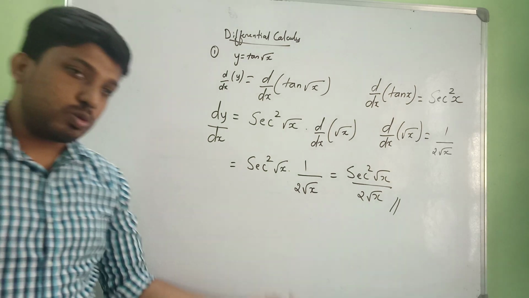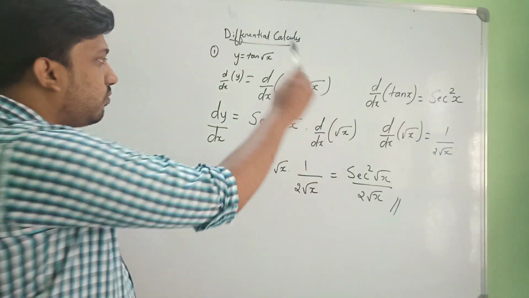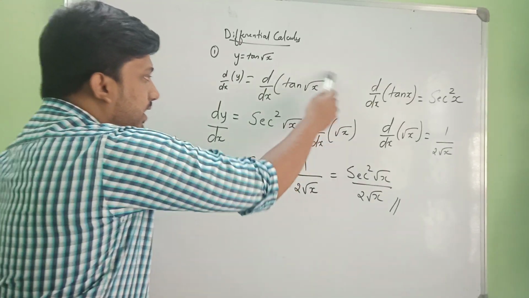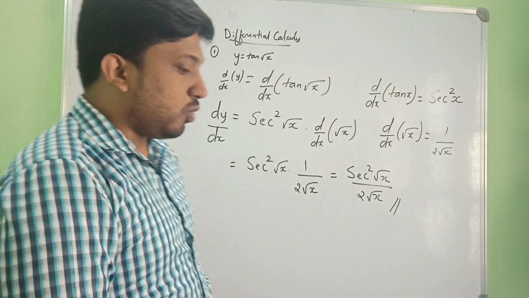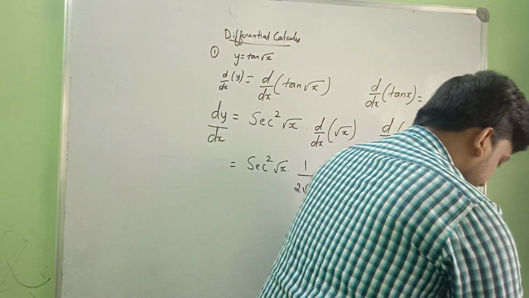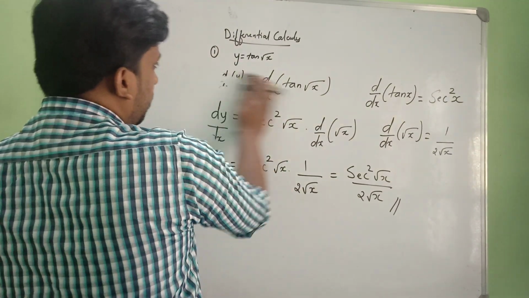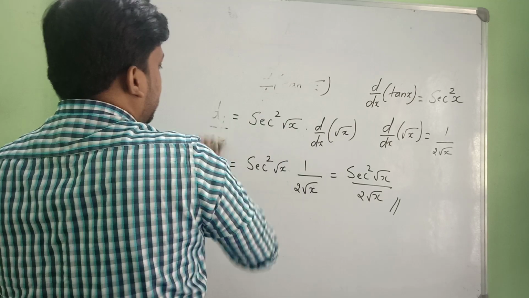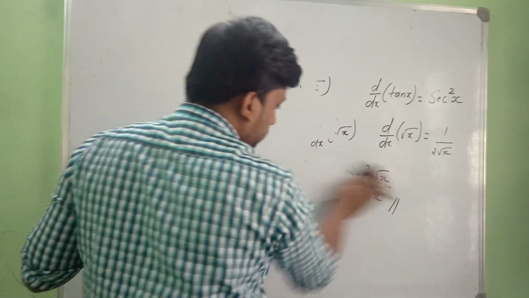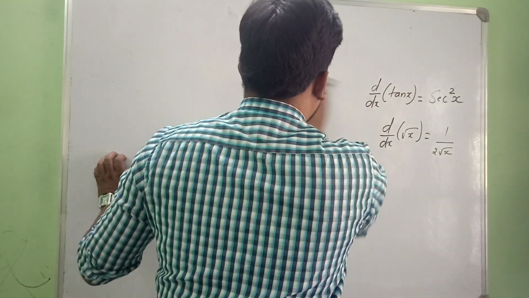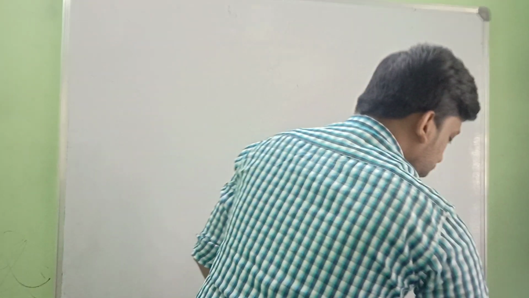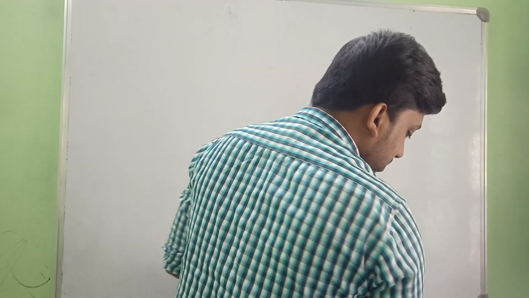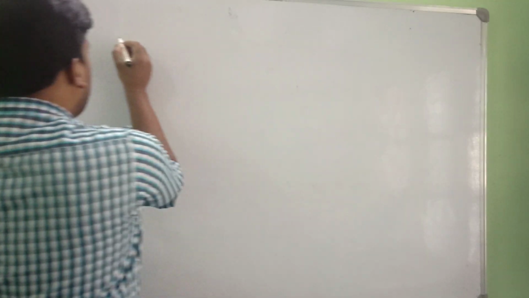Likewise, you can take cos root x, sin root x. With respect to sin and cos, you differentiate, and again you differentiate with respect to root x. That is x. We will get the answer. I hope you are understanding. So this is one more problem which we saw in the model paper. Okay. So next problem, a 2 marks problem. I'll go to a problem where we have to find dy/dx.